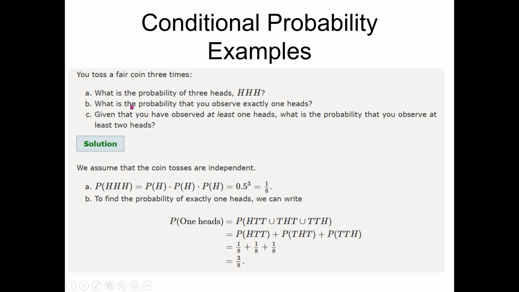In the next part we have: what is the probability that you observe exactly 1 head? Now 1 head can occur in multiple ways. That is, the head can be on the first toss, the second or the third. As you can see here, I have split this 1 head into 3 possibilities, this combination or this or this.